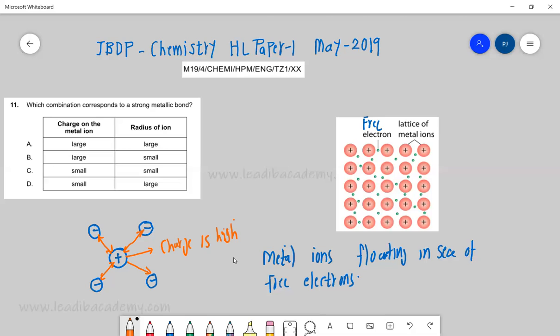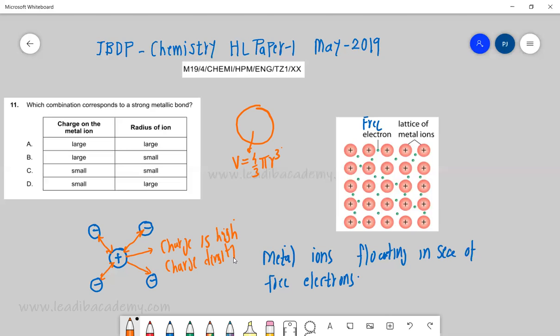And second thing, if this charge is distributed over a smaller volume, that means we are talking about not only the charge, but charge density. We can visualize this metallic ion as a sphere, and the volume is going to be 4/3 pi r cubed.